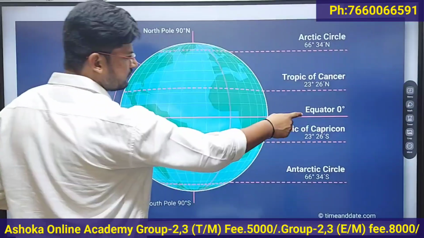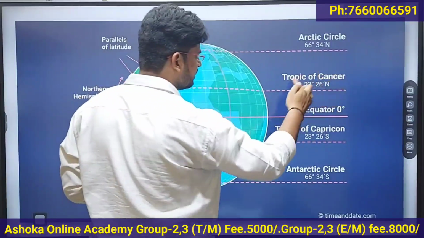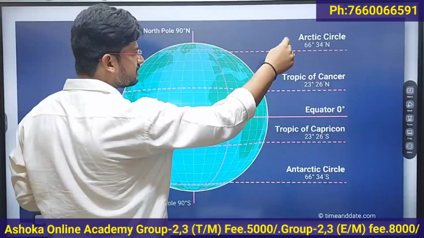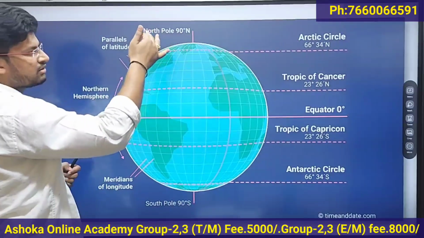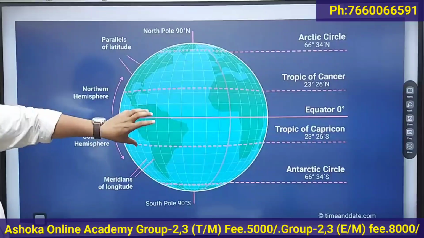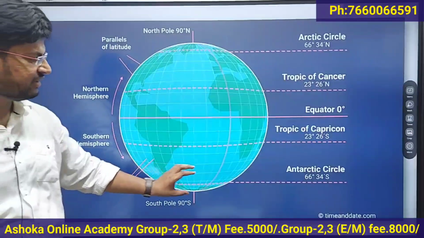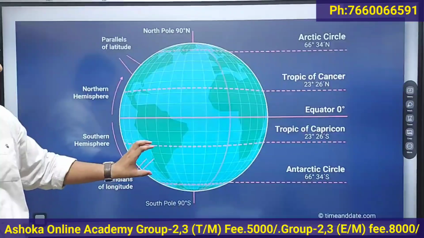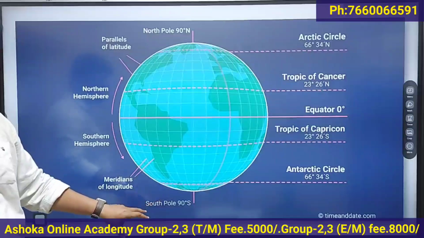So 0 degree latitude is called equator, 23.5 degree north latitude is called Tropic of Cancer, 66.5 degree north latitude is called Arctic Circle, and 90 degree north latitude is called North Pole. 23.5 degree south latitude is called Tropic of Capricorn, 66.5 degree south latitude is called the Antarctic Circle, and the 90 degree south latitude is called the South Pole.